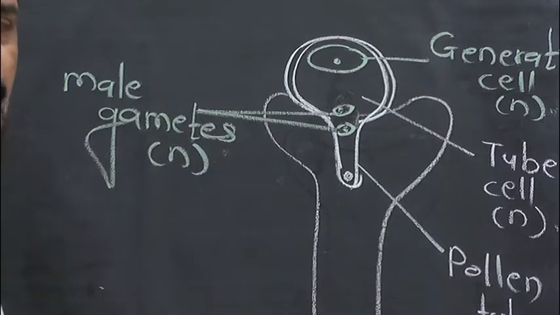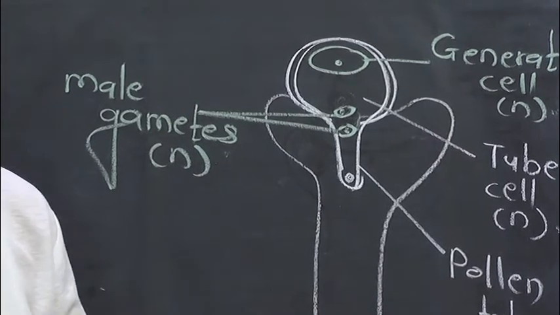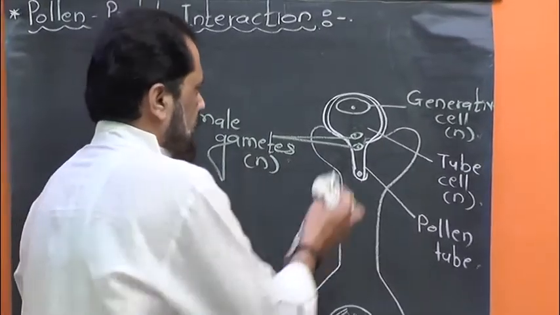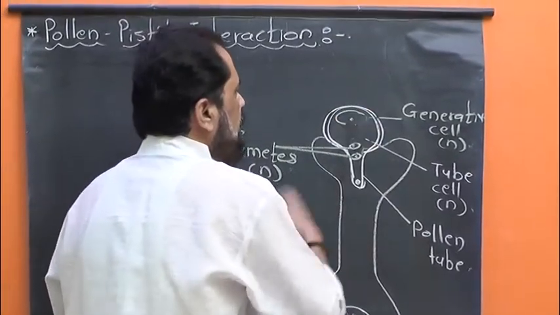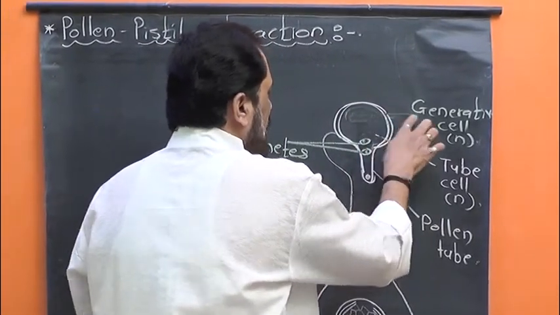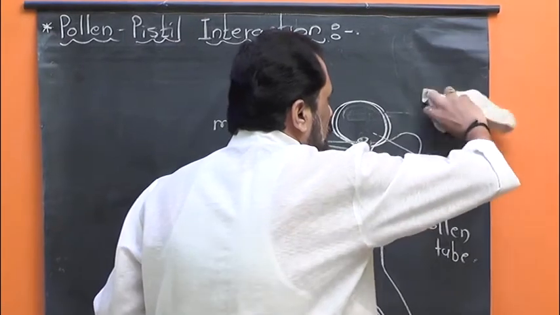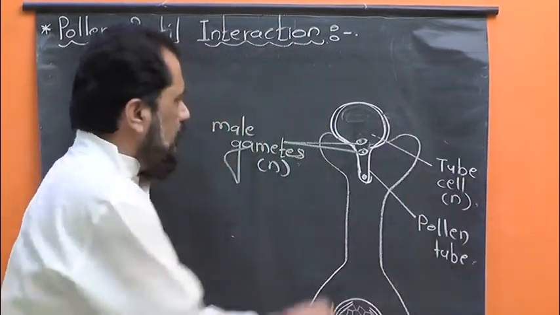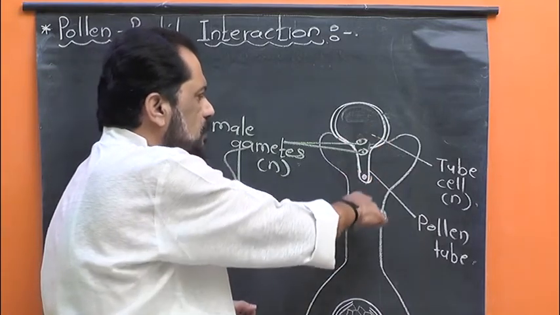And now this three-celled structure is known as male gametophyte. The pollen tube formed grows and runs towards the ovary.